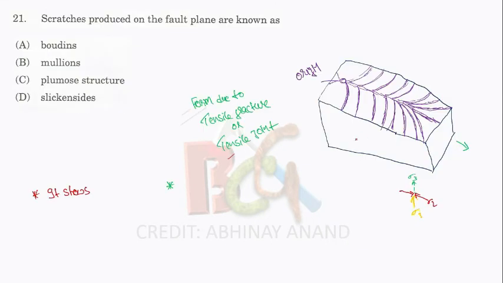This is the typical diagram of plumose structure. It is formed due to the tensile fracture or tensile joint. It shows the material is not homogeneous because with the time the stress position is changing. That's why this is the origin of a joint, and with the time it is moving towards this end. So this is the progressive direction.